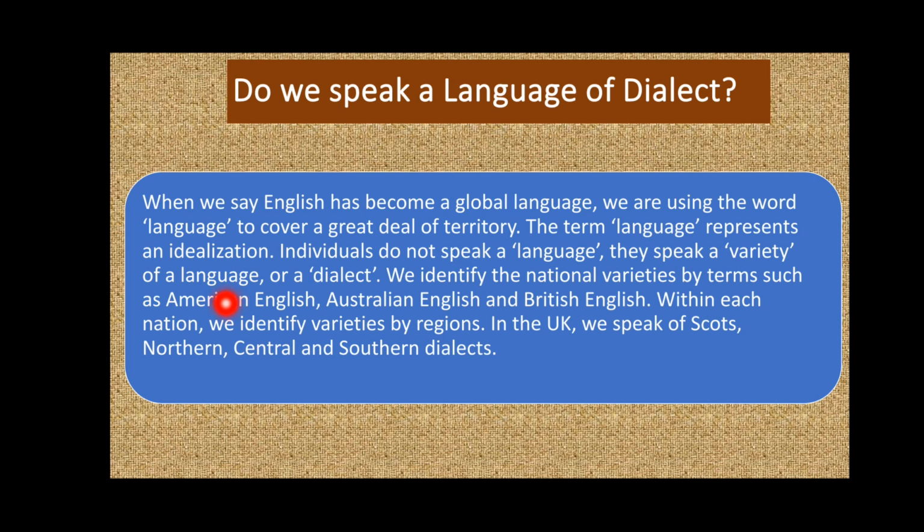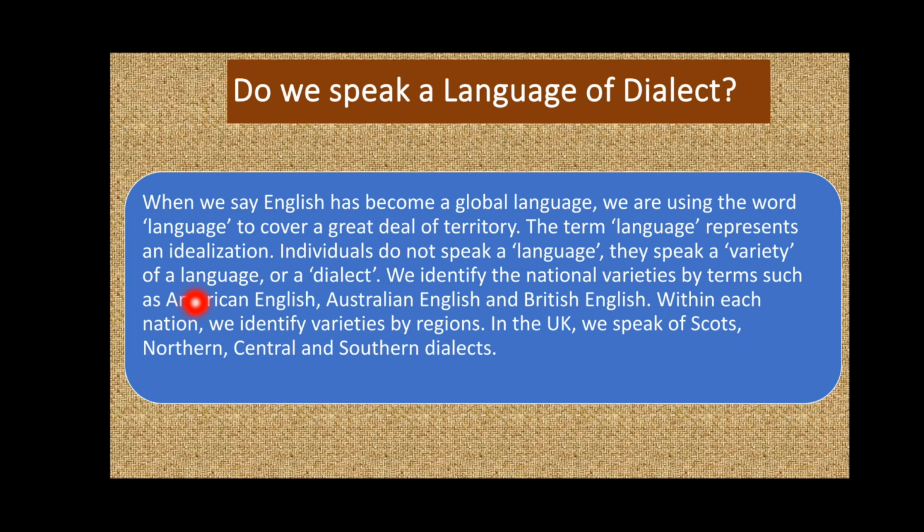For example, in the Pakistani context, let's talk about Khyber Pakhtunkhwa. Here we have several varieties of the Pashto language. Some people speak one variety and other people speak another variety, so we have different varieties. People speak a variety of a language.